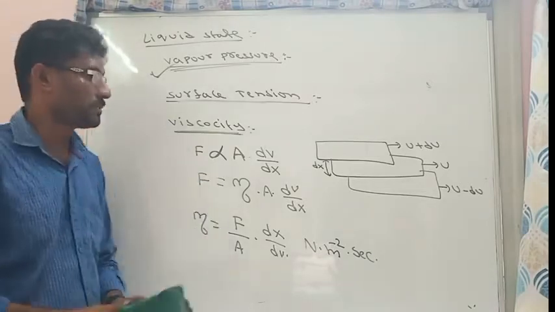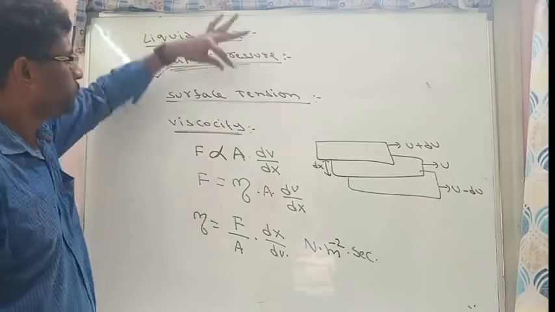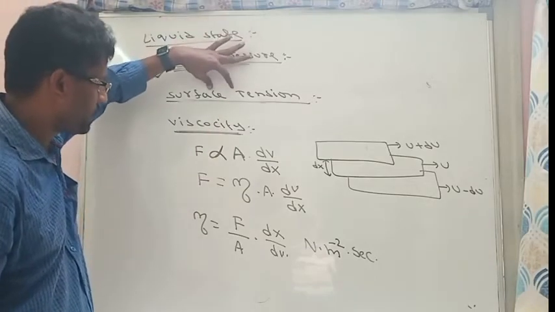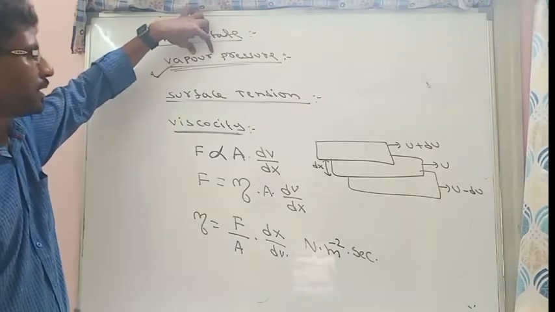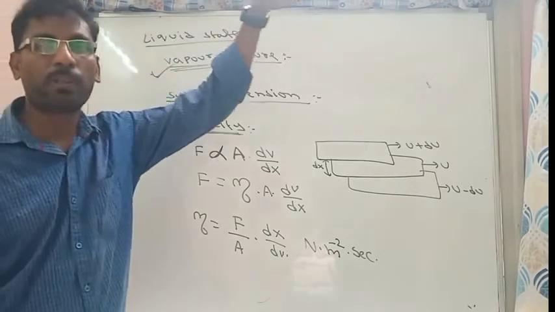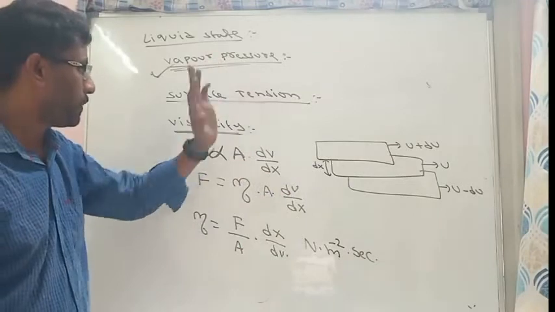That is viscosity. So only three definitions are important: vapor pressure, surface tension, viscosity. Vapor pressure is the pressure of a gas when it is in equilibrium with its liquid.